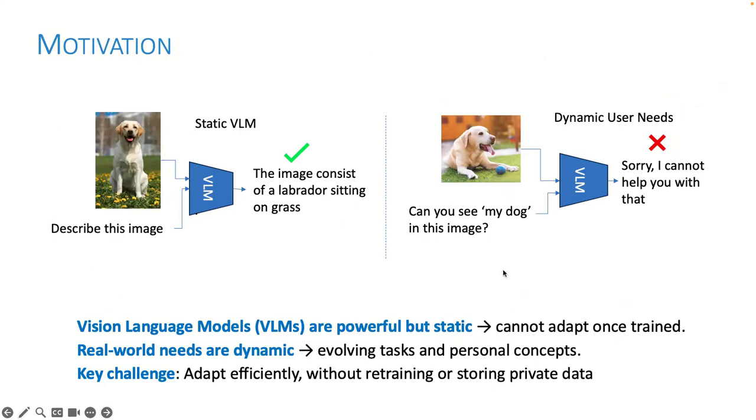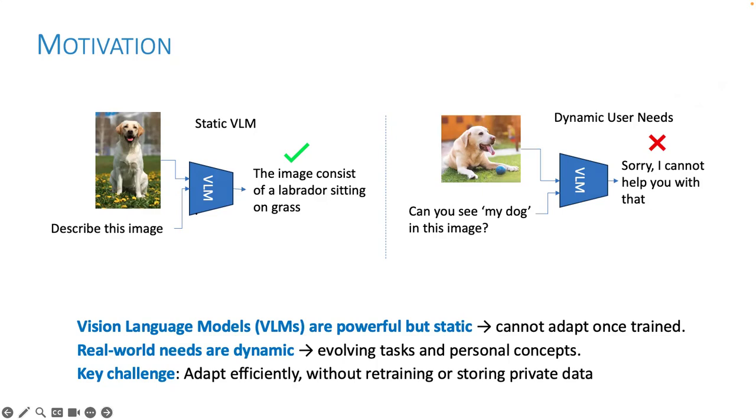To see why VLMs being static is a challenge, let's look at an example. If I ask a VLM to describe this image, the VLM will correctly generate a caption saying, this image consists of a Labrador sitting on grass. However, if I show an image of my dog and ask it, can you see my dog? Or suppose I say, can you identify my neighbor's dog in the image? The VLM will fail to do so and generate something like, sorry, I cannot help you with that.